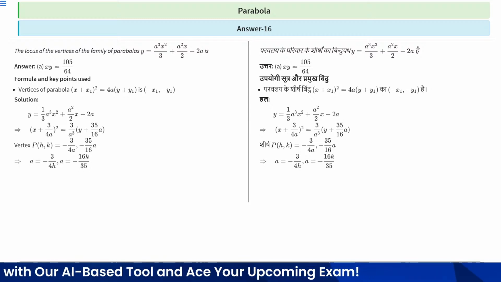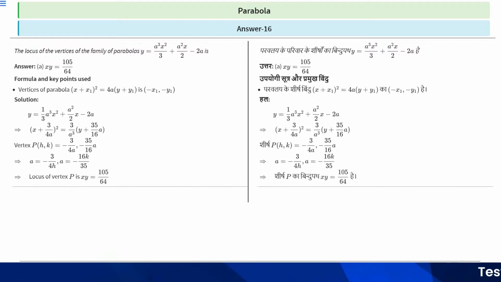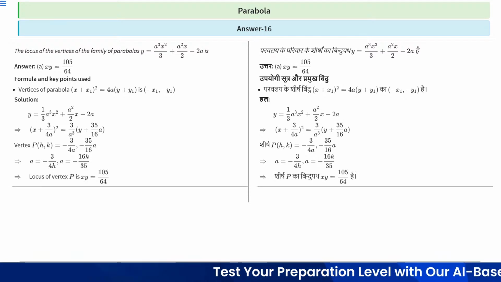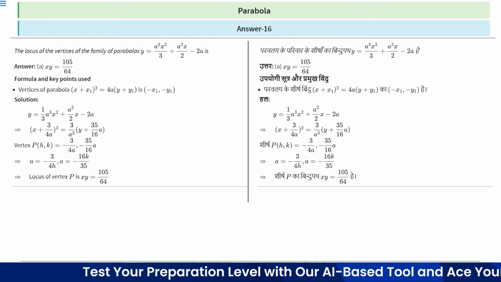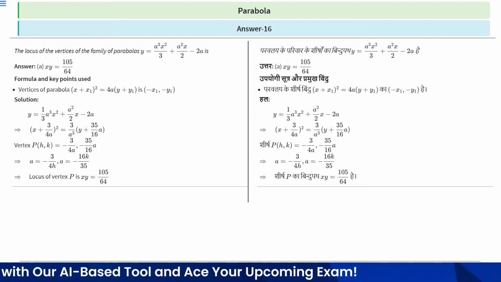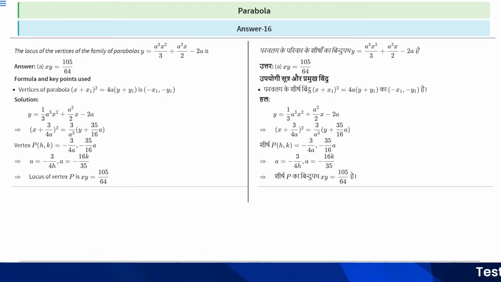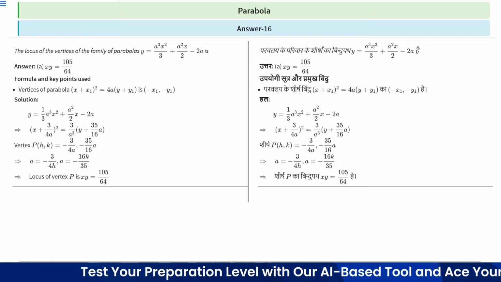right? So a can be written as -3/(4h), and a can also be written as -35/(16k). Therefore the locus of vertex P is, when we equate -3/(4h) = -35/(16k), you will get hk = 105/64, and after replacing h with x and k with y, you will get xy = 105/64, right? Therefore option A, xy = 105/64 is the right answer. Got it? Now let's move to the next question.